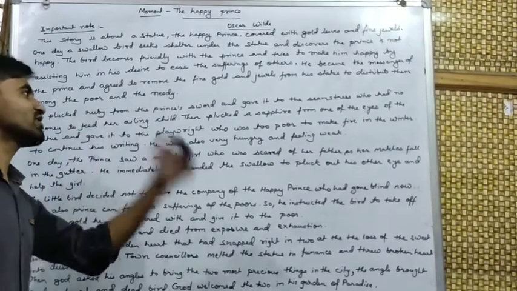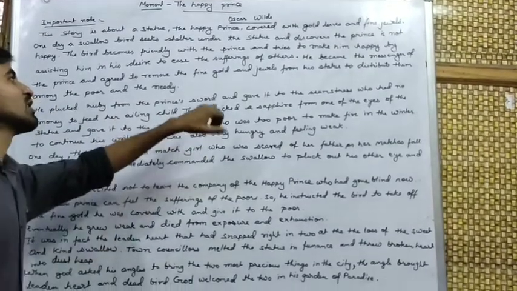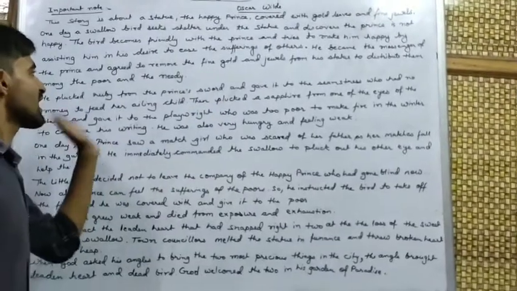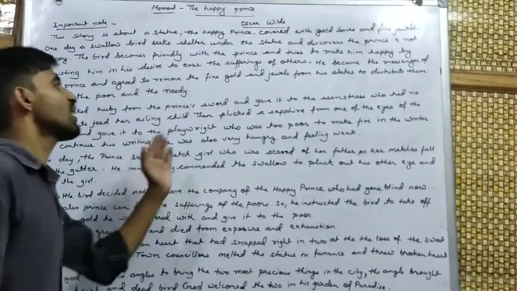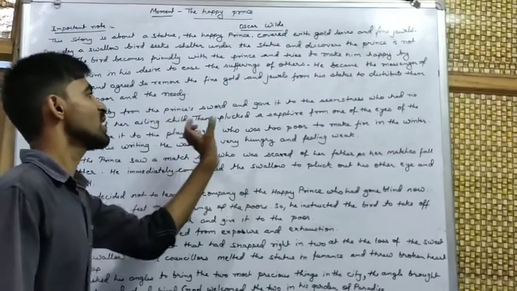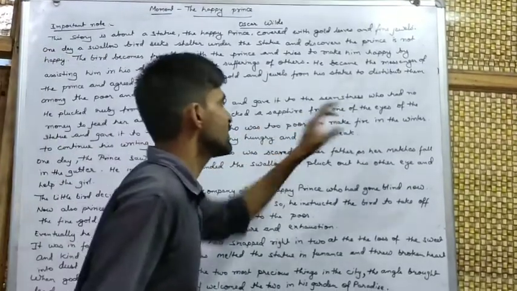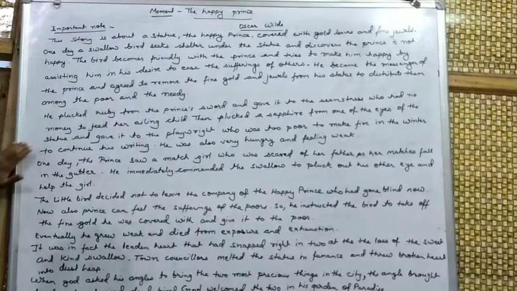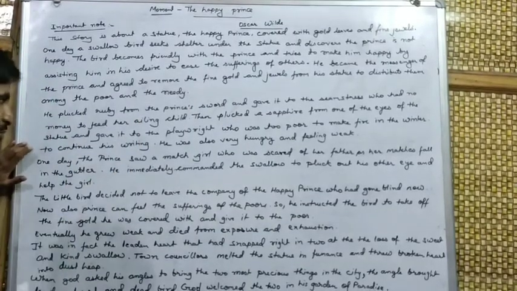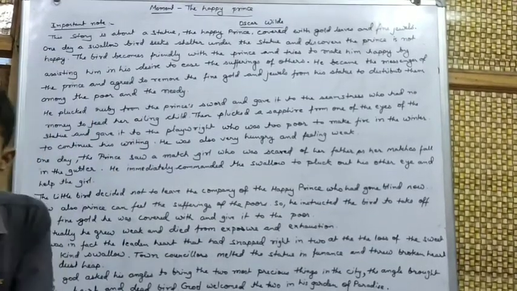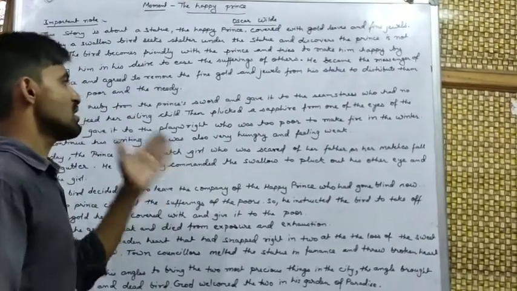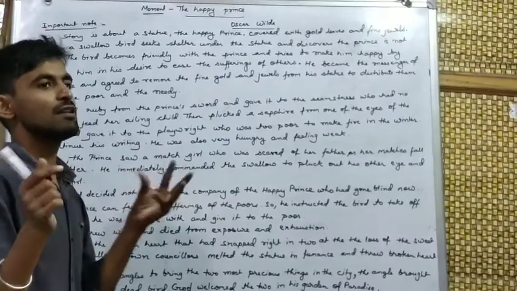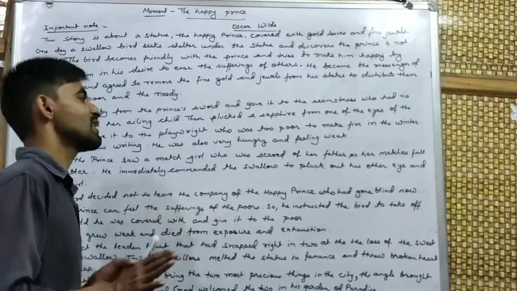Then after this incident, the second incident was that again the swallow was ordered by the Happy Prince to pluck a sapphire from one of the eyes of the statue and give it to the playwright, who used to write stories for the play. The playwright was also very poor, and he did not have any wood to light the fire in the winter.